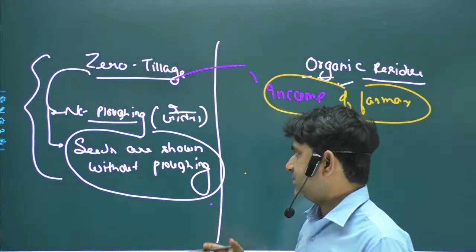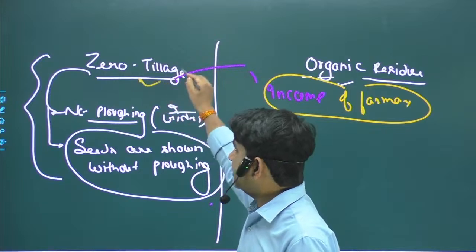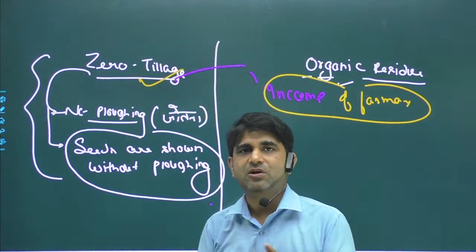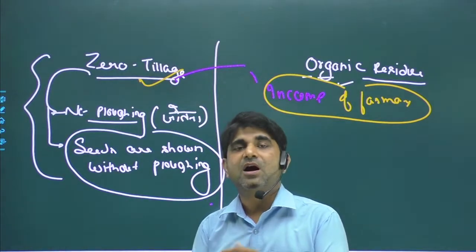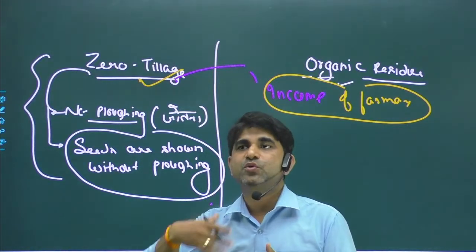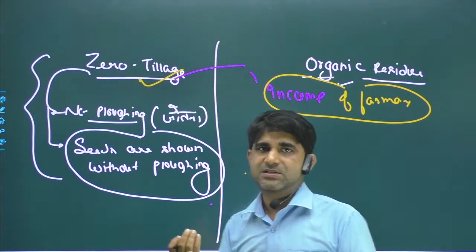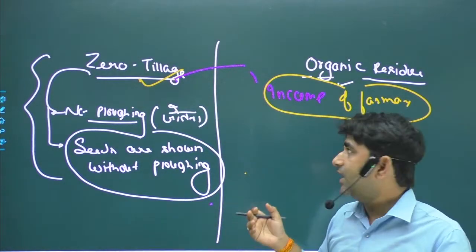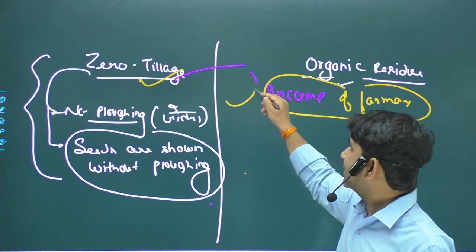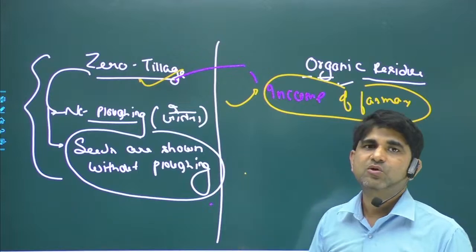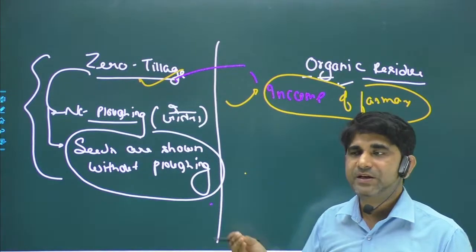If we use zero tillage, all the unnecessary resources and unnecessary money which would be spent on tillage will be saved. So we are also increasing the income of farmers, because we are not making them spend more money on tillage.